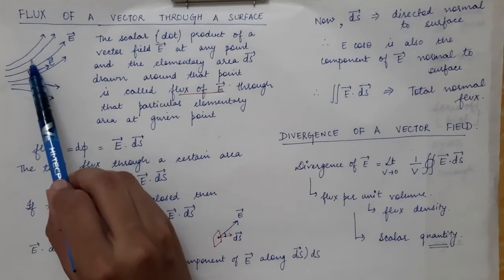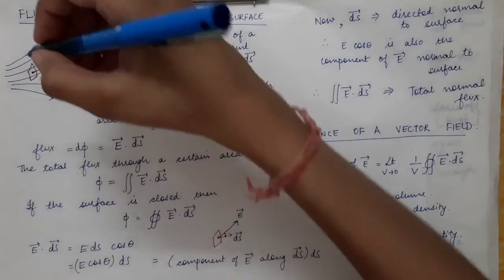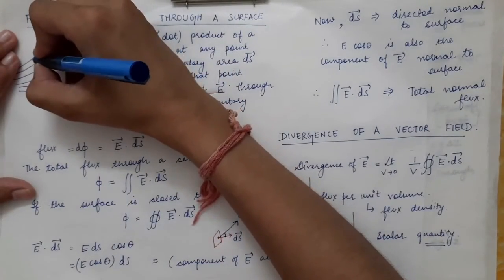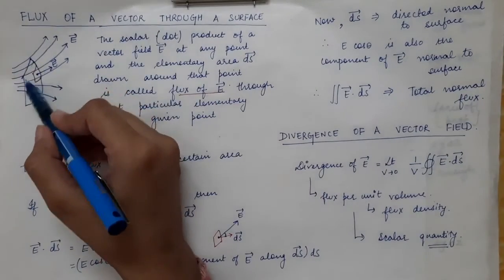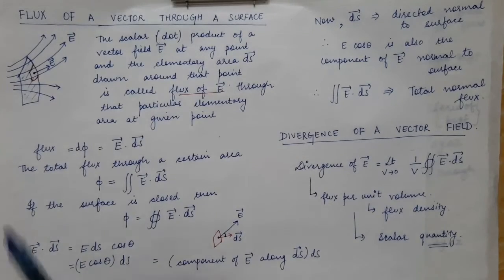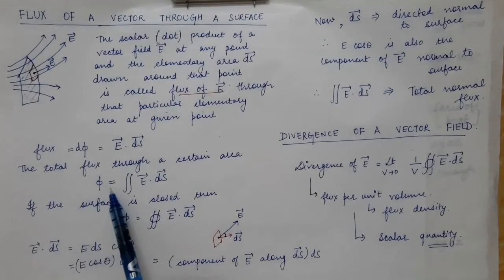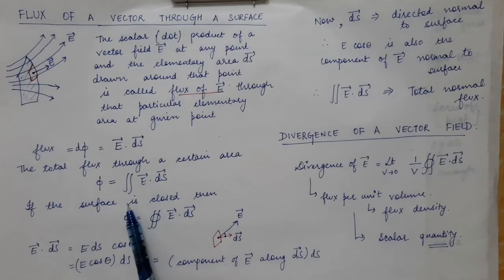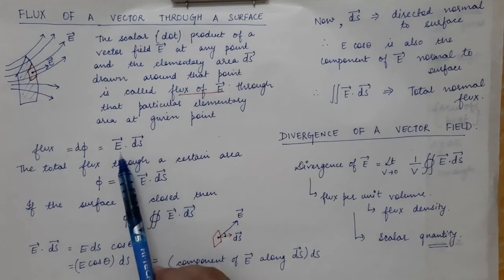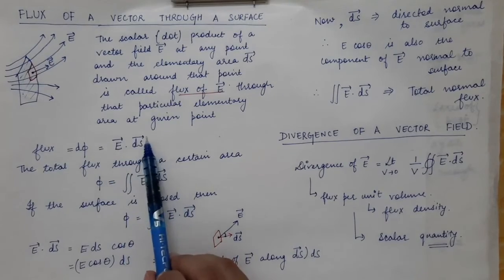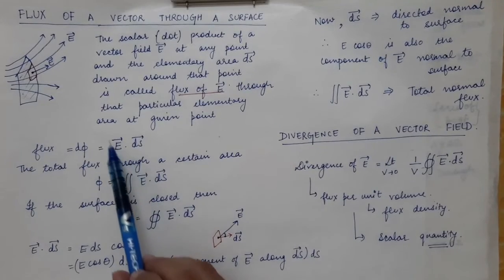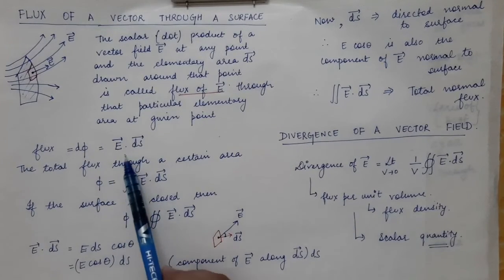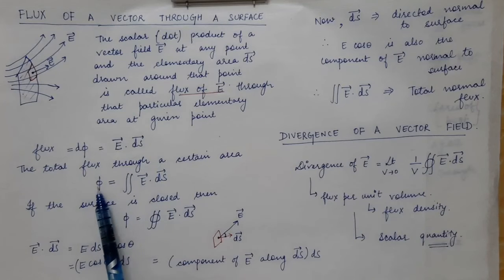So let's say this surface area, this is the small surface area element. Let's say we are talking about a larger surface area. Let's say this is the larger surface that we have drawn. So the flux through this larger surface will be simple surface integration of vector E dot ds, because E dot ds is the flux which is passing through the small surface element, and if we are talking about a large surface, then we just do the surface integration of this particular term, so that will give us the total flux through a certain area.